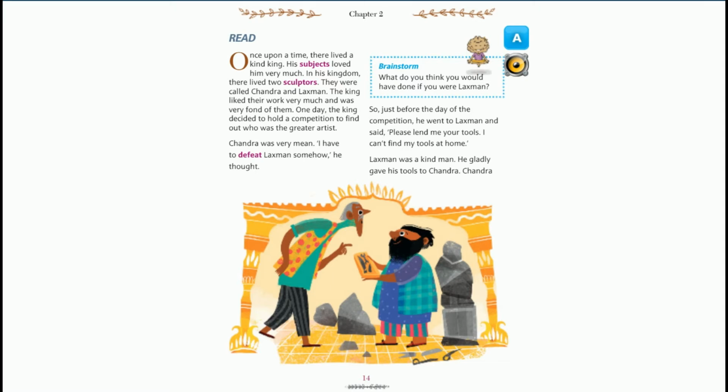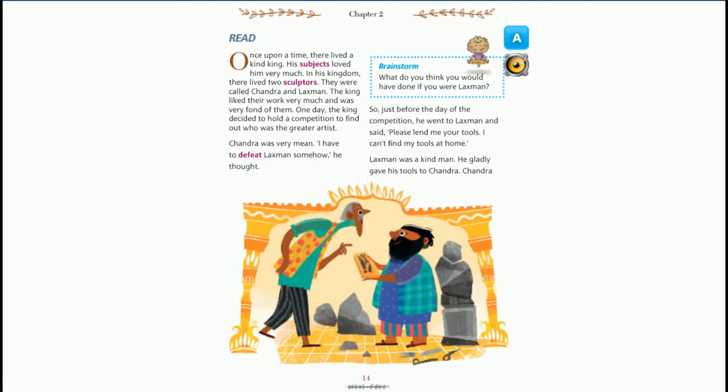Though the king liked them very much, he decided to hold a competition between both of them to find out who was the greater artist. Here, an artist is a person who creates art. Yes, artist means the person who creates art.